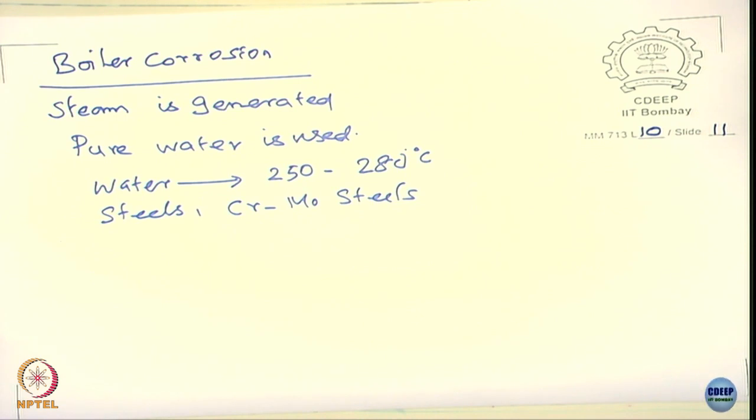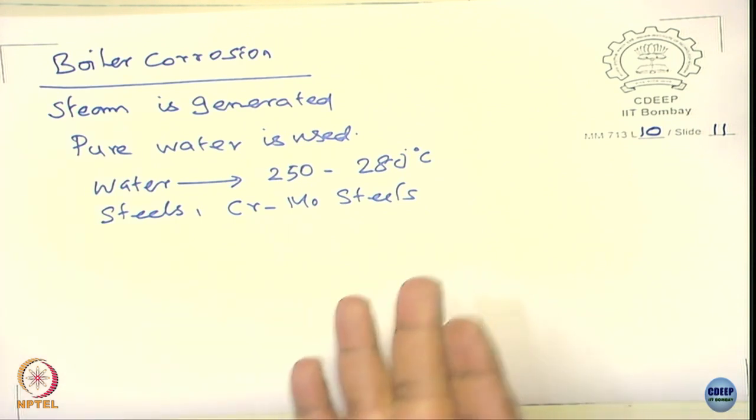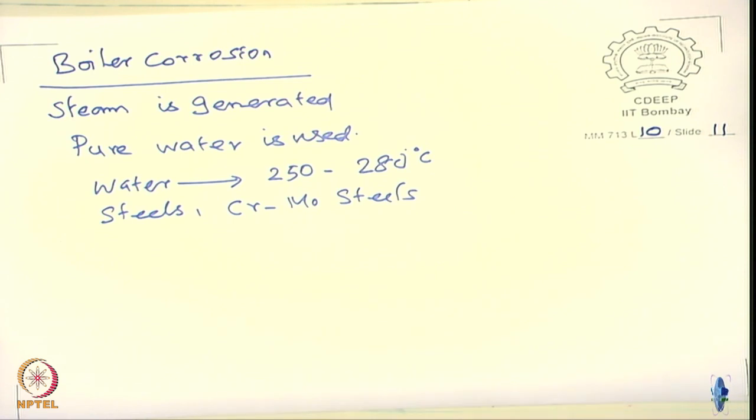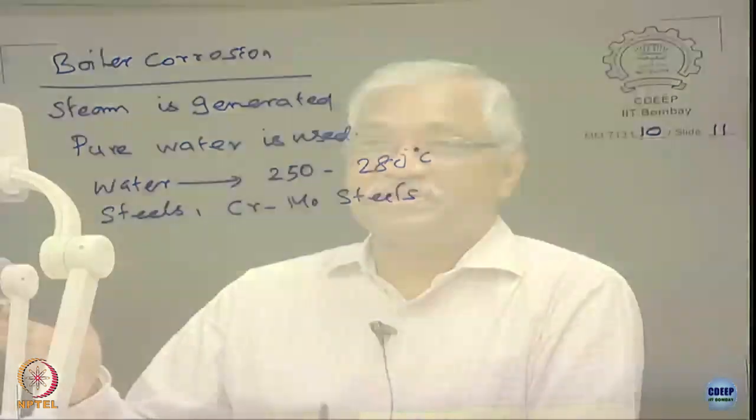Now, if you look around, steel just exposed to atmospheric conditions and water corrodes heavily, right? At that temperature, 250 to 280 degrees Celsius, with water, the boilers are supposed to not corrode. In fact, the boiler's life is around 30 plus, 25 plus years. Some of the power plants like to run it for 40 years. So for 40 years you are supposed to use the tube with no corrosion at all, or minimal corrosion.